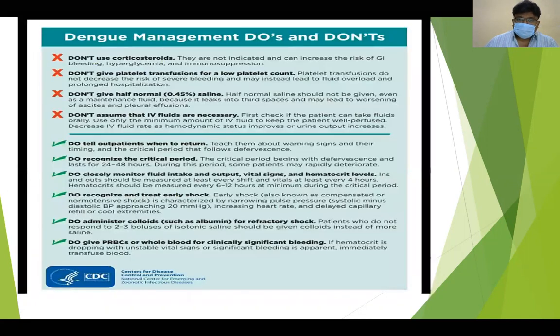So what are the dos and don'ts during dengue? What you should not do and what you have to do? Don't use corticosteroids. But during our last year's presentation, most cases improved only with steroids. Don't give platelet transfusion for a low platelet count unless, as I have told you, there is hemodynamic instability, vomiting, or bleeding manifestation. Never use half normal saline. Make sure that IV fluids are sufficient. You have to think of inotropes, transfusion, and colloids also at times when required.